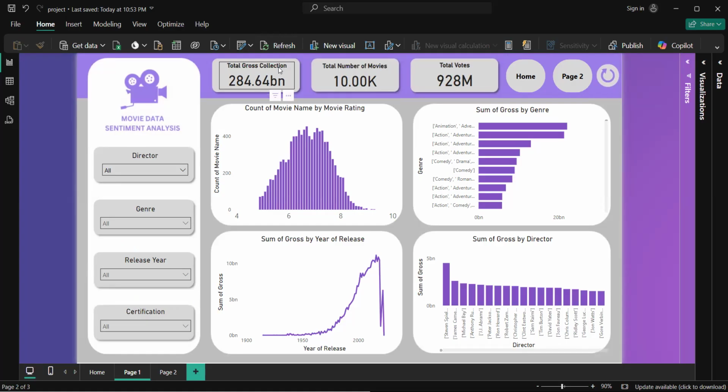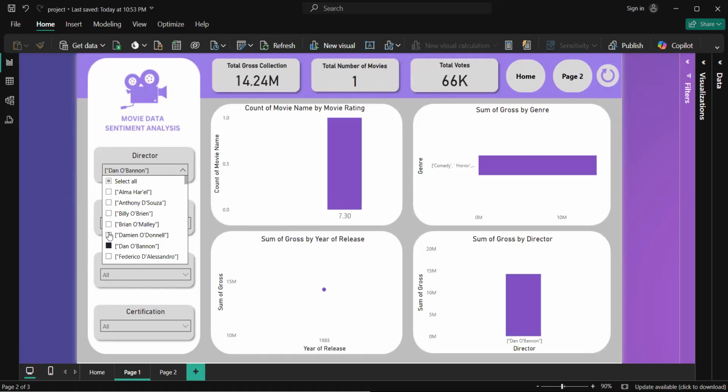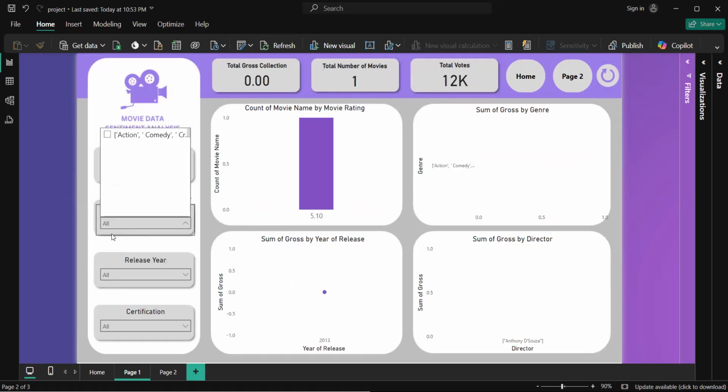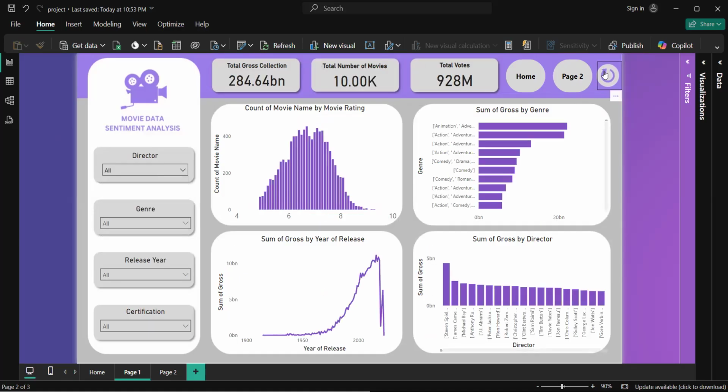And here I have added a KPI that shows total gross collection, and also the second KPI that shows the total number of movies that were produced in that particular span of time. And here we can see the total number of votes that were given on the IMDb website or other websites. And here I have used navigation buttons, and here I have used a slicer button. So what it does is, if you are selecting any kind of data, let me select a few. Once I come over here, if I want to clear the data that I have selected, it can clear. So that is the main functionality over here.